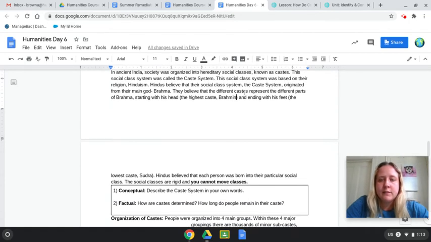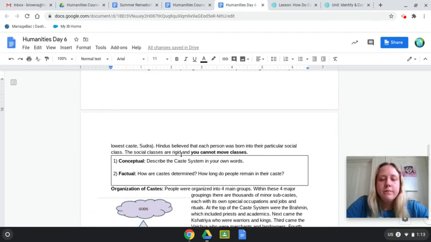They believed that the different castes represent the different parts of Brahma, starting with his head, the highest caste, Brahmin, and ending with his feet, the lowest class, the Sudra. Hindus believe that each person was born into their particular social class. The social classes are rigid, and you cannot move classes.